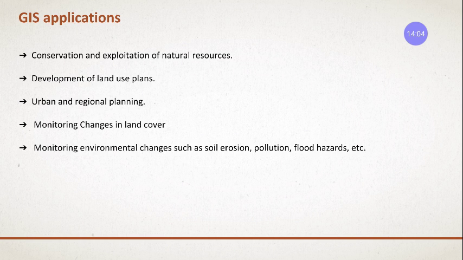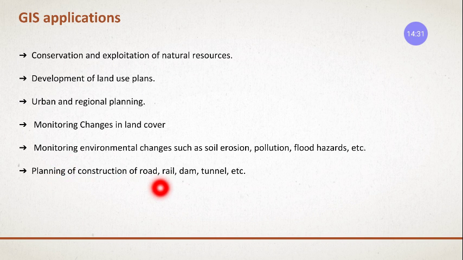Once we get the data, we compare those data, right, and we find out how much percent of afforestation has happened, how much land has become barren land, where the erosion has happened. So by comparing the data of previous and now, we can come to a conclusion to monitor the environment, right? This can be done for anything, right?